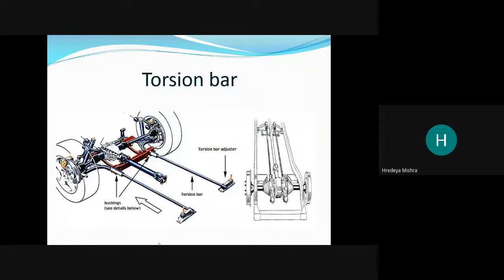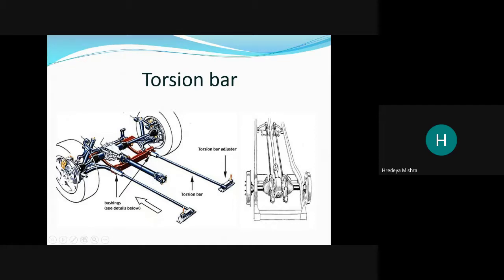See the torsion bar here, the blue color. This is our torsion bar. This is the torsion bar adjuster. The wheel is attached here, and this system is attached here.